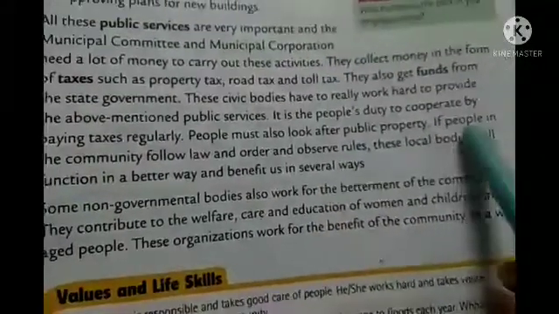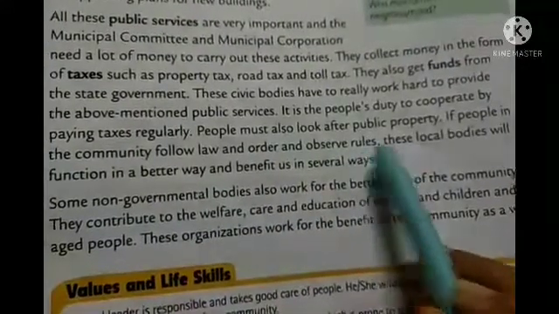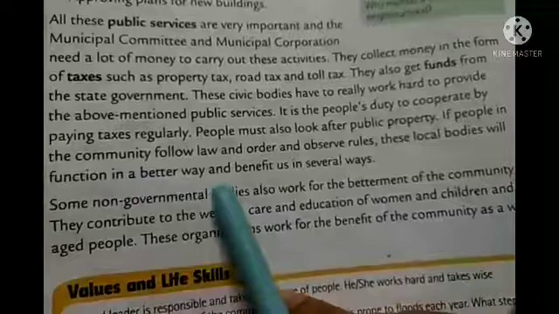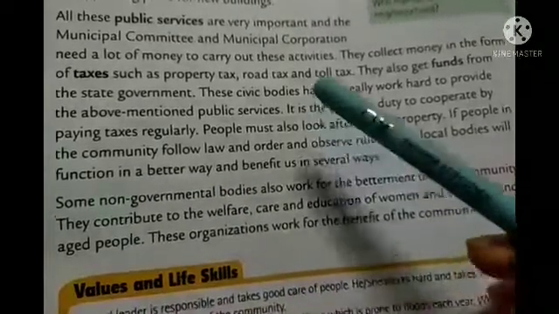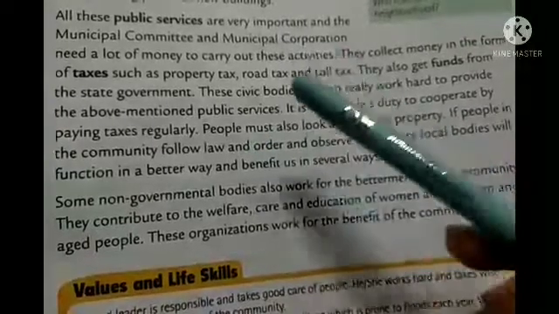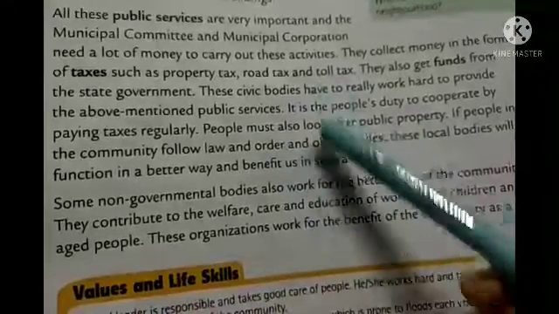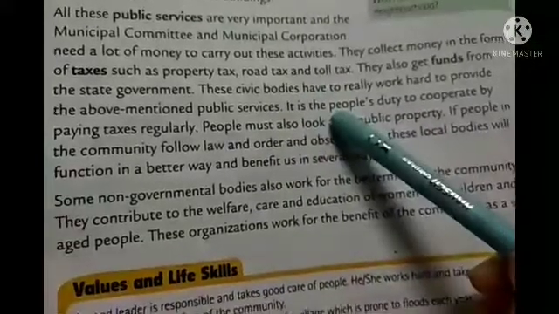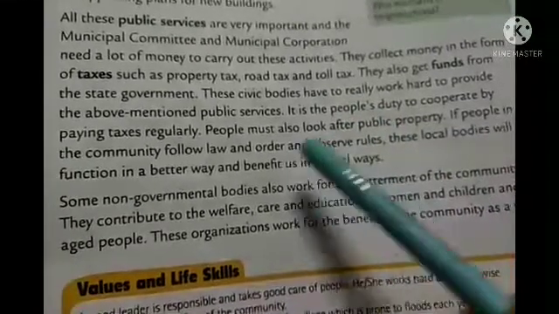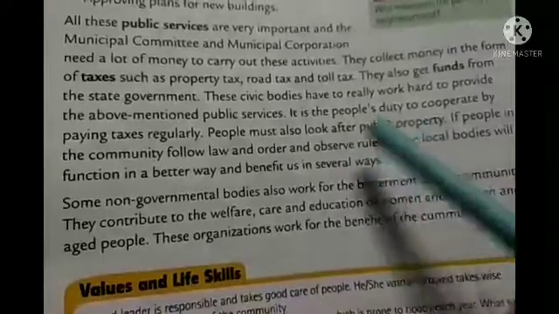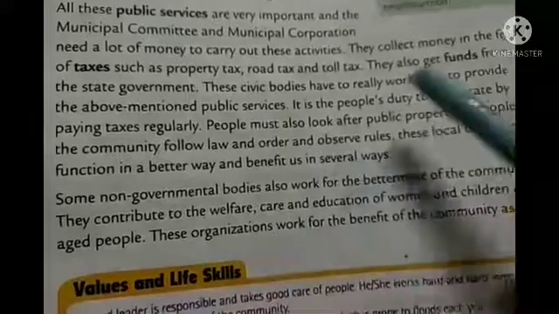So if people in the community follow the law and order and observe rules, these local bodies will function in a better way and benefit us in several ways. As I already told you, it is not only the duty or function of the municipal corporation or committee, because it's for the public service. So we the people, we the public, have to be sincere and follow the rules and regulations, law and order properly. Then only the civic bodies can work properly, and they can help us, and we can get so many benefits.